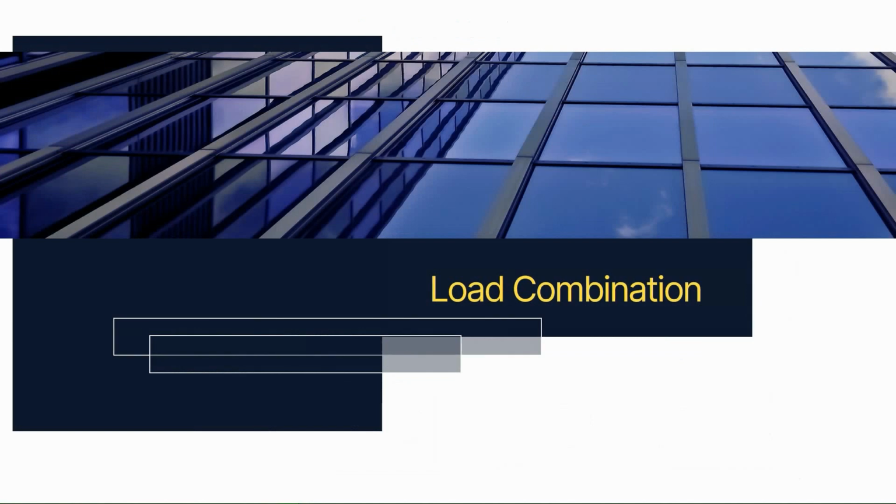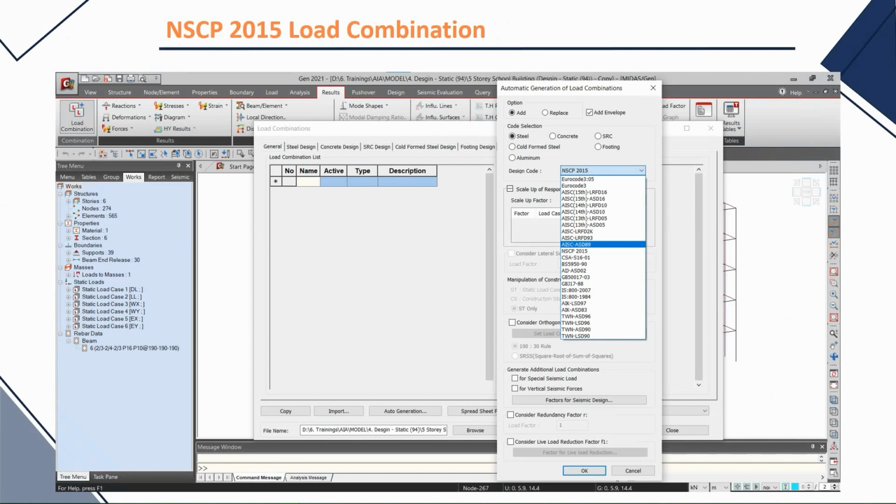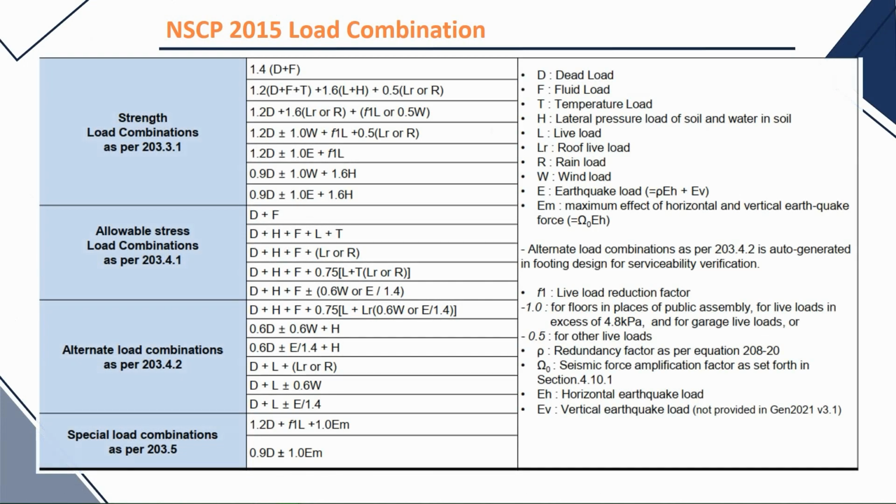Included also in this update is the addition of the load combinations that are found in NSCP 2015. Along with other international codes, we can now find our local code in the options of our auto-generation of load combination in Midas Gen. In this table is where you can find the reference of Midas Gen in adding NSCP 2015 load combinations.